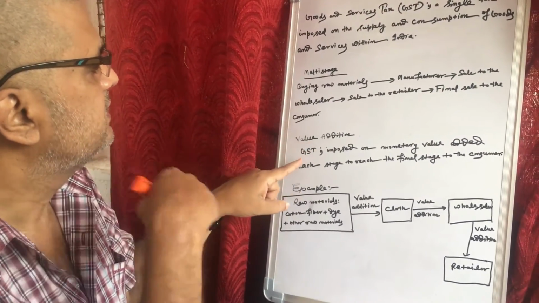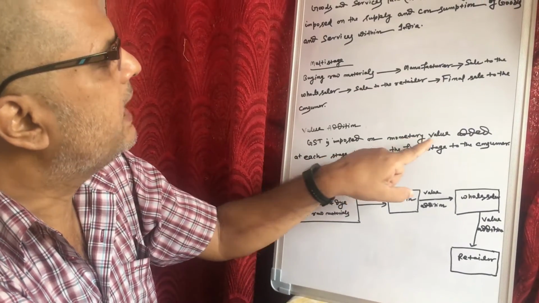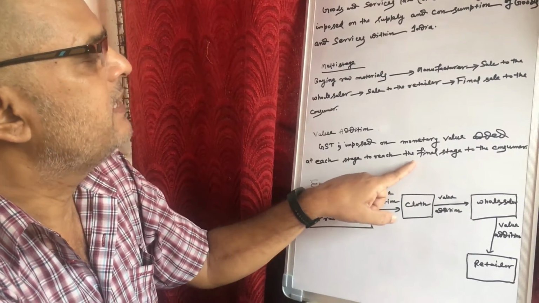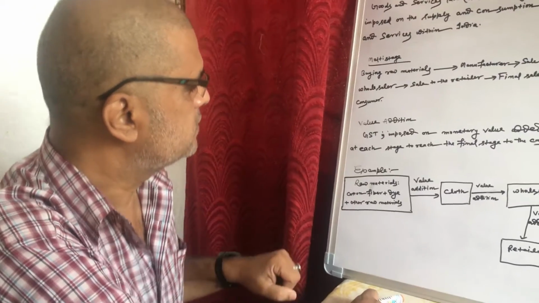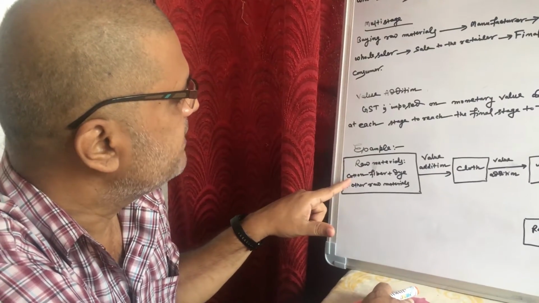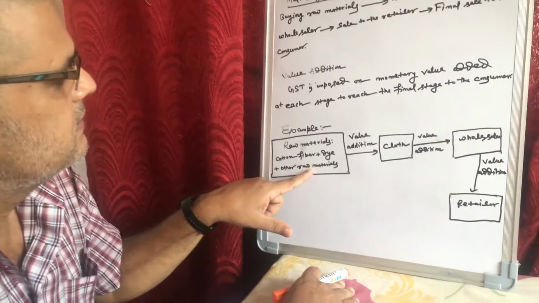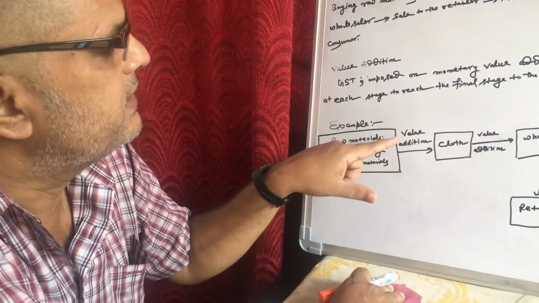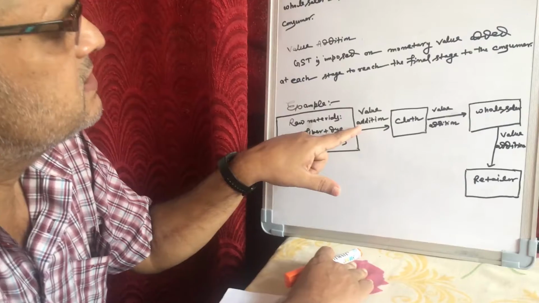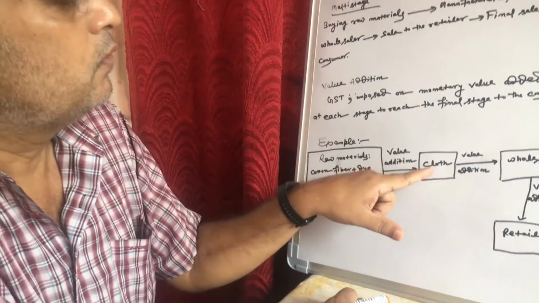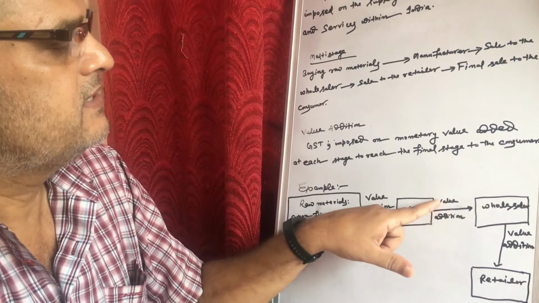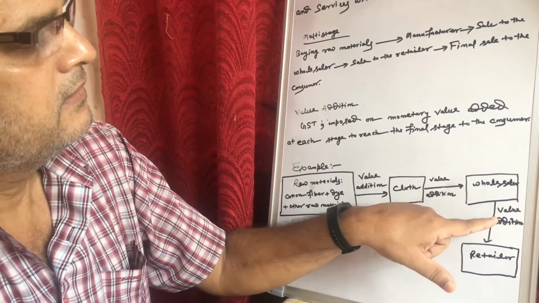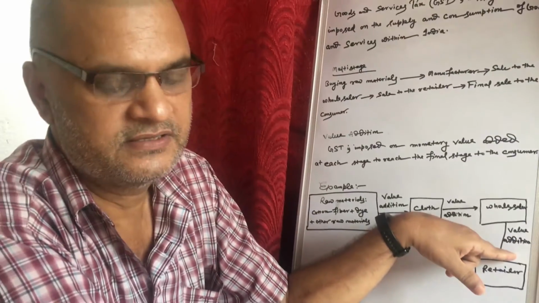What is value addition? GST is imposed on the monetary value added at each stage to reach the final stage to the consumers. For example, raw materials, cotton fiber plus dye plus other raw materials are converted to cloth, then there is a value addition, meaning GST is imposed. Cloth is sent to the wholesaler, then there is a value addition. The wholesaler sends the cloth to the retailer, then a tax is taken, that is called value addition.